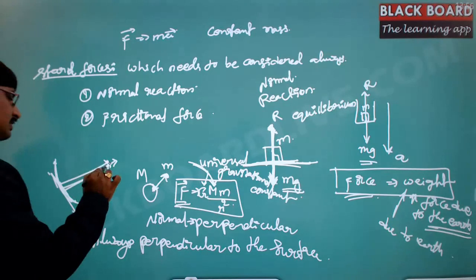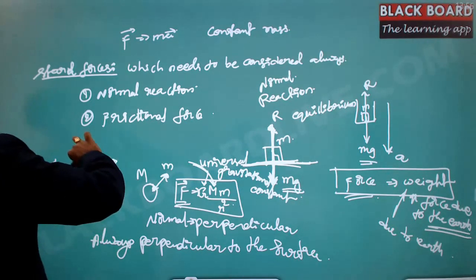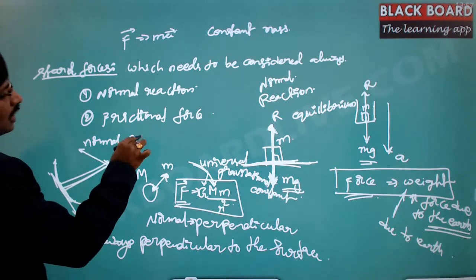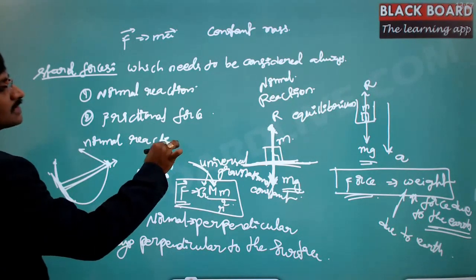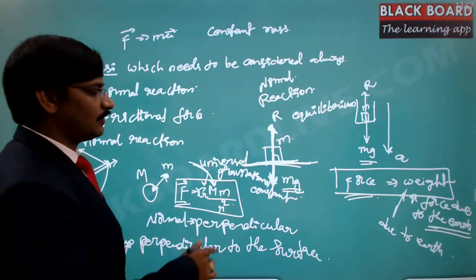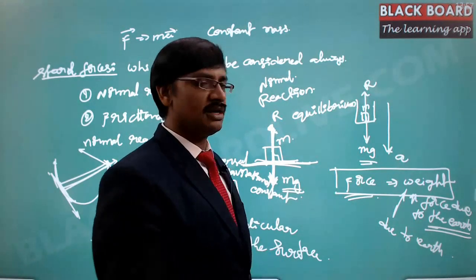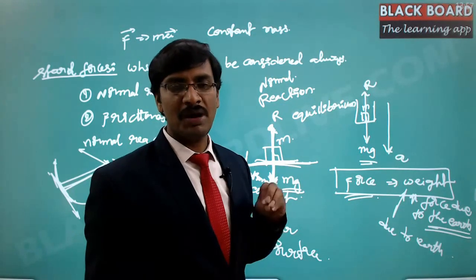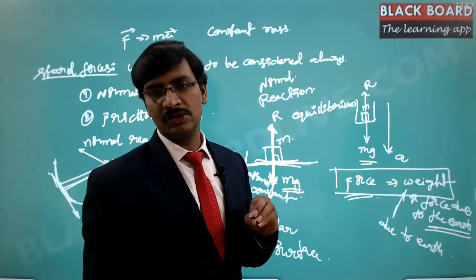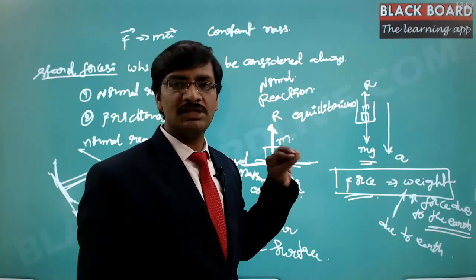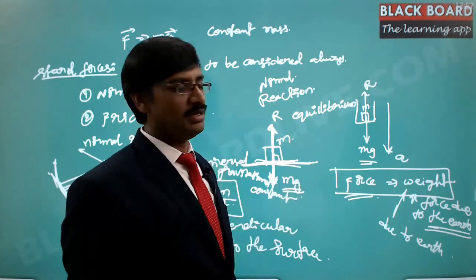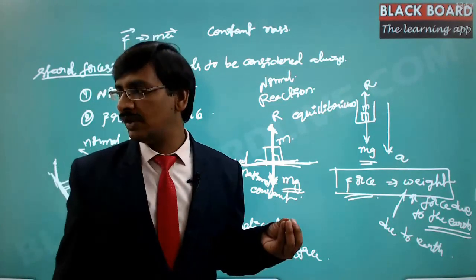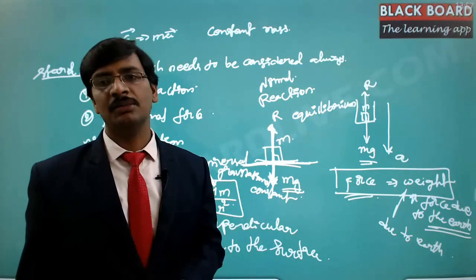Here, see, this is the point of contact. At this particular stage, this is the direction of the normal reaction. So the normal reaction direction you can easily guess based on the surface. If the surface is horizontal, the vertical way is the normal reaction. Reaction is also a force, but it is exactly perpendicular to the surface and is the counter force developed by that body. So that is the normal reaction. So R is equal to mg. This always exists as and when we have a block of mass standing on a table.